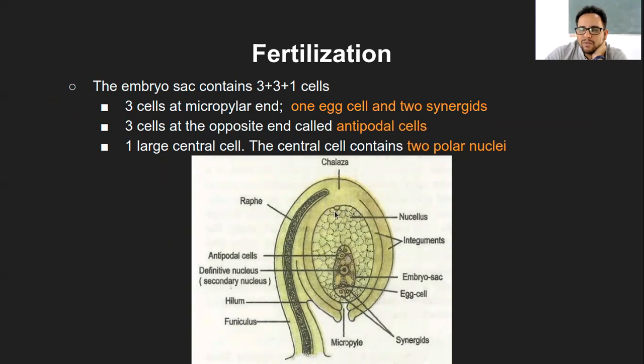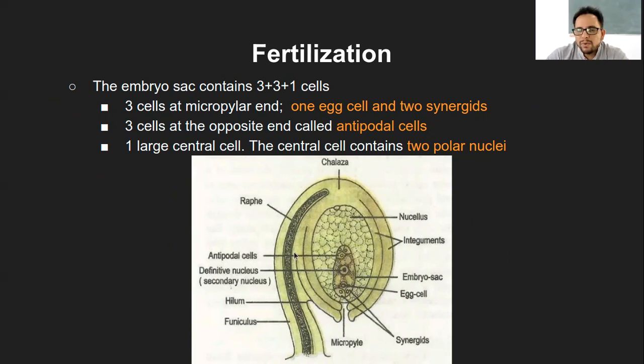Now you can imagine why this would be there. Whenever fertilization of the male and female gamete has happened, this starts growing into fruit, and the egg and sperm fusion starts growing as the seed.